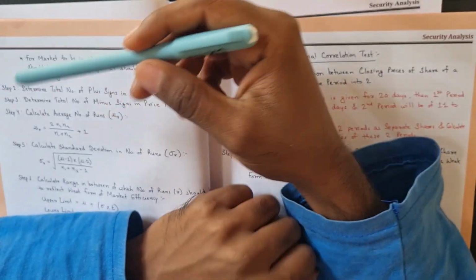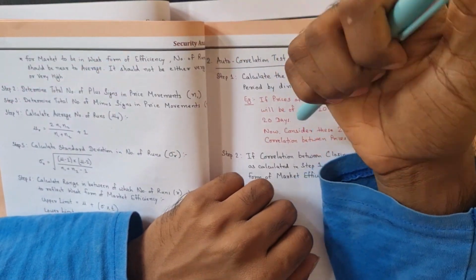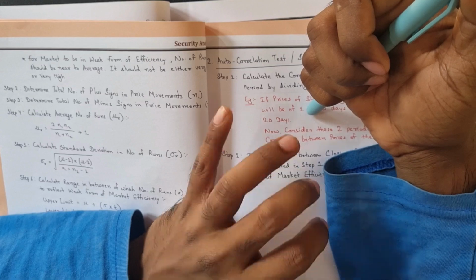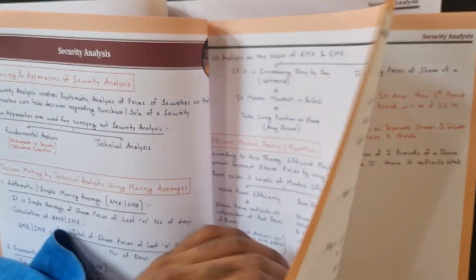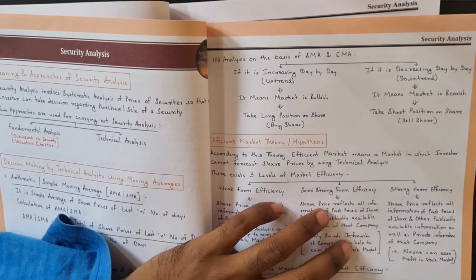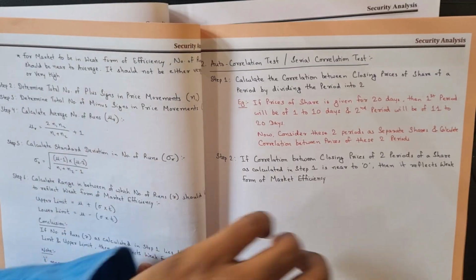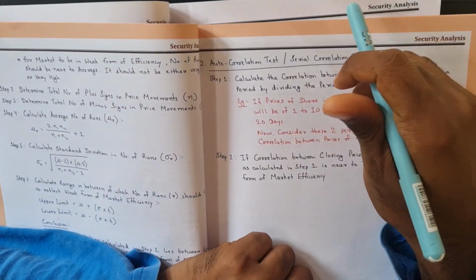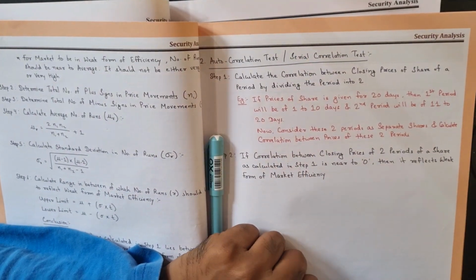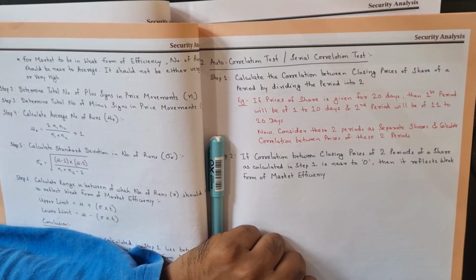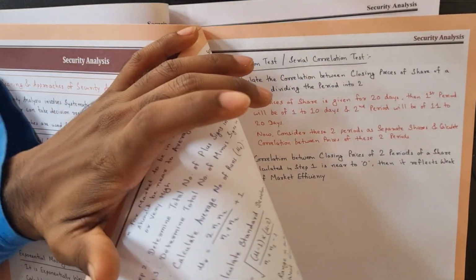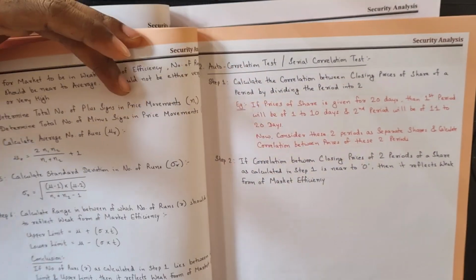Now step 2. We'll determine the number of plus signs in the price movements. So how many plus signs did we have? 1, 2, 3, 4. So 4 we'll denote by N1. Then we'll count all the minus signs and denote it by N2. So how many minus signs did we have? Only 1.